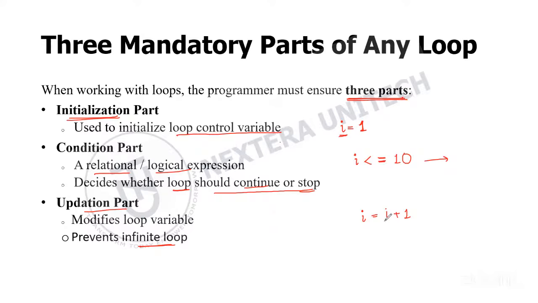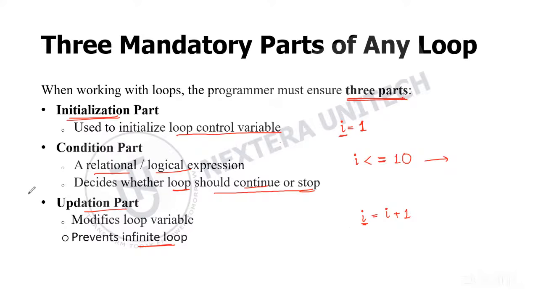To prevent that, we need to have an updation part which will modify the loop variable. Like here, we can update I with I plus 1. That is incrementation we are doing here. Without updating, the loop will run forever, which will lead to an infinite loop.